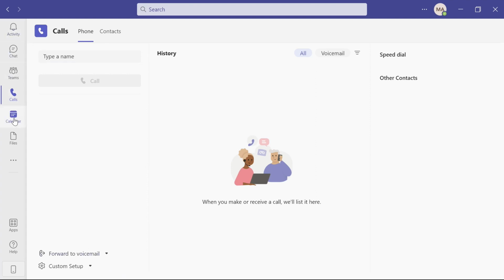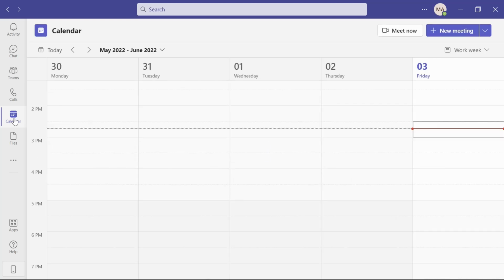Our next one down is calendar, because this links and loads with your regular Outlook calendar. It creates a nice environment where you're able to see, oh look, I have a Teams meeting. Let me click on that right inside of Teams to open that up without even having to go over to a different program and then bounce back and forth. Teams, as much as possible, tries to keep you inside of there so you only have one program and you don't need to access a lot of different places.